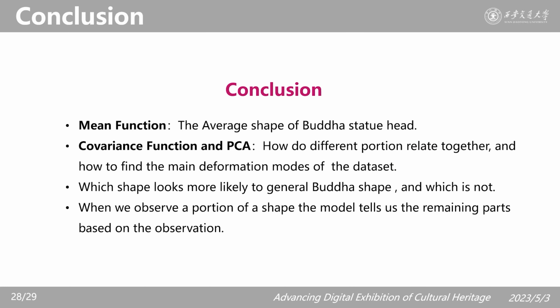Finally, this is a brief conclusion of my report. I think the mean function, the principal components, and the covariance function all give us new information from a statistical point of view.